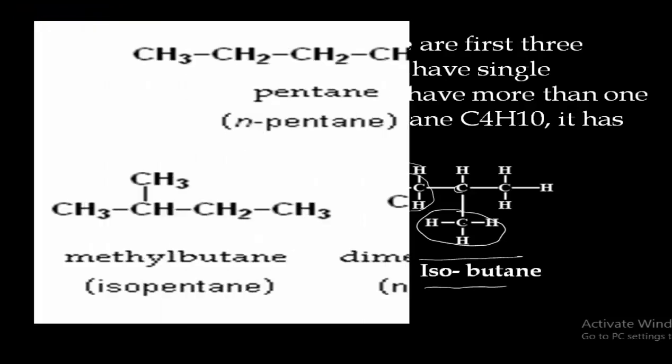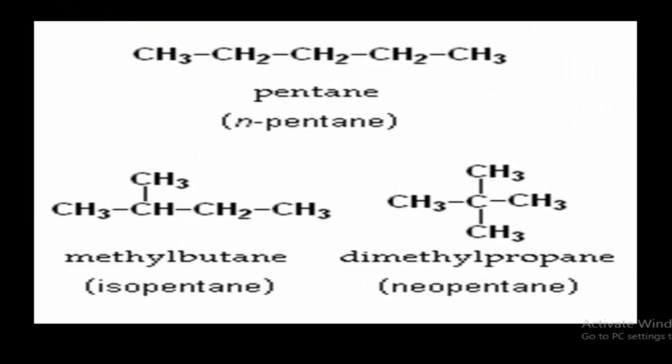Then if we take another example, that is pentane. Here in pentane, one linear chain will be formed, that is usually said to be normal pentane. And if we attach one CH3 group to this carbon, then it will form isopentane. So here you can observe, we have attached a CH3 group. One of the CH3 groups is shifted to the carbon which is the last but one carbon atom. So then it is said to be isopentane.